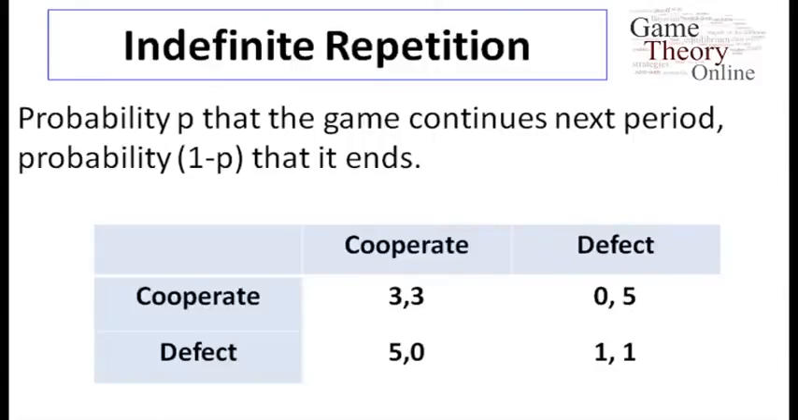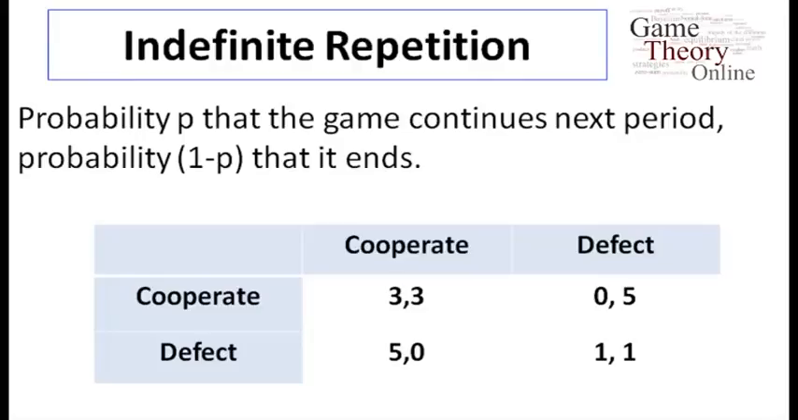Okay, now we have our definitions in hand. Let's have a look at our prisoner's dilemma and just have an idea of some of the equilibria that we'll find in the indefinite repetition of this game. So in particular, let's look at a situation where in each period there's a probability p that the game is going to continue to the next period, and a probability 1 minus p that it ends and does not continue.